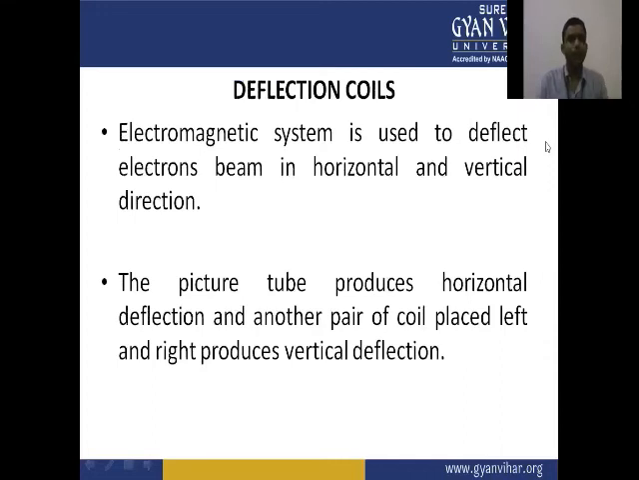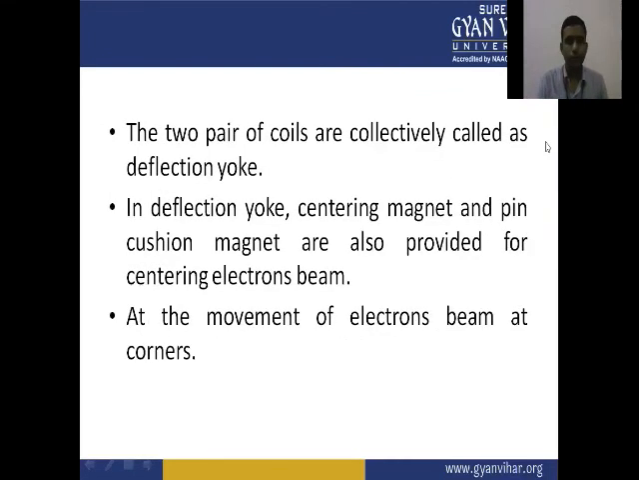Deflection coils. An electromagnetic system is used to deflect the electron beams in the horizontal and vertical directions. So the deflection coils are available here to deflect the electron beam in the horizontal and vertical directions. A pair of coils on the picture tube produces the horizontal deflection, and another pair of coils placed left and right produces the vertical deflection. The two pairs of coils are collectively called the deflection yoke.